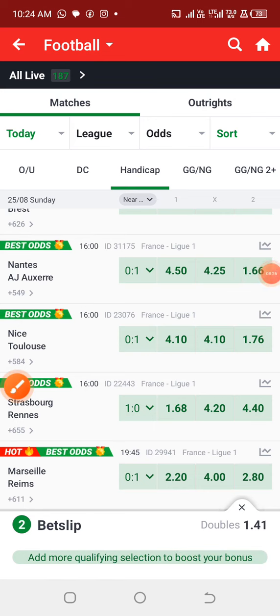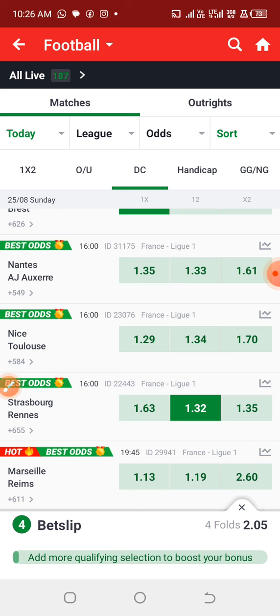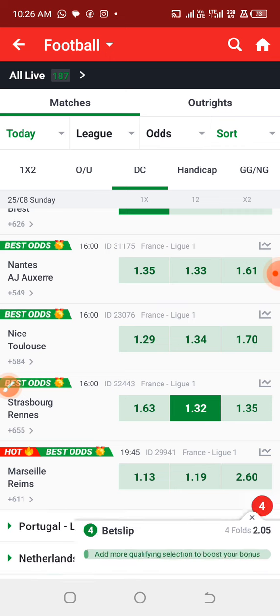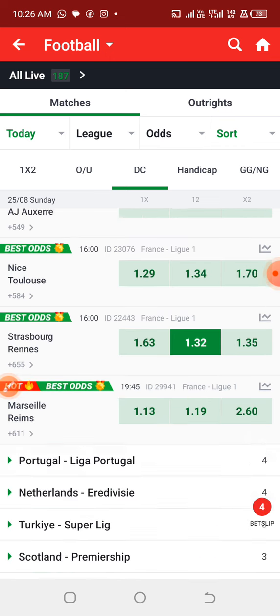Right, so for this particular match, let us just assume that we are skipping it and moving on to the match between Strasbourg and Rennes. So the prediction for that one happens to be home or away, Strasbourg to win or Rennes to win, anybody win between these particular teams, because Strasbourg are currently not in form compared to the form of Rennes. So now let us move on to the next game, which is Marseille versus Reims.